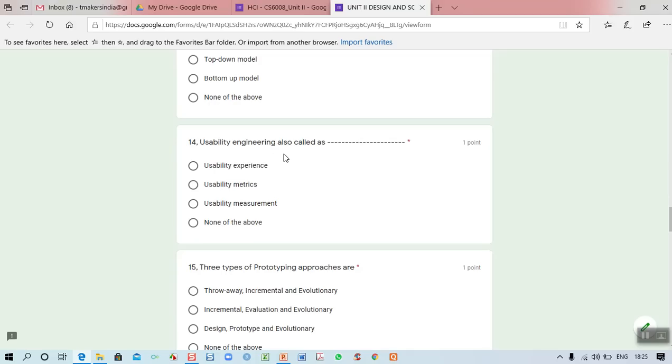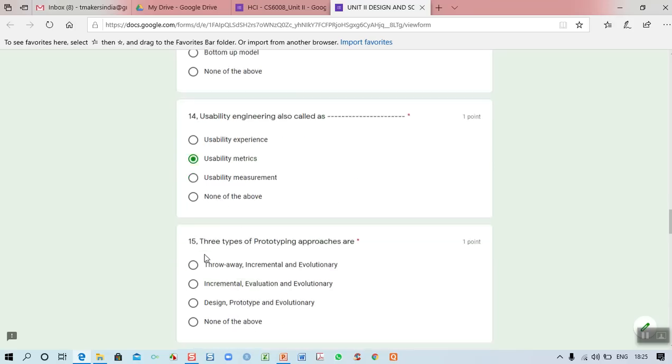And 14th: usability engineering is also called as, right? I already told you usability engineering has multiple parameters. Those parameters are called usability metrics. So the 14th, the second option, is correct.